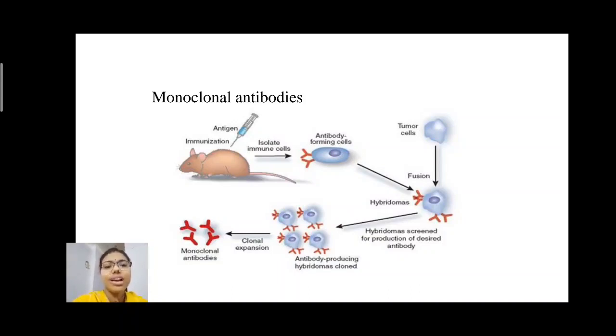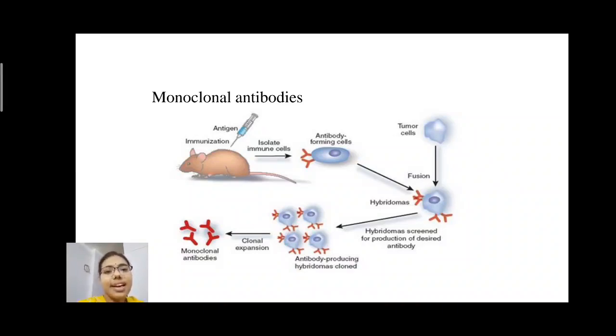Monoclonal antibodies are antibodies that are made by identical immune cells and that are all clones of a unique parent cell. Monoclonal antibodies have monovalent affinity, so they bind to the same epitope. Monoclonal antibodies are produced in the laboratory.